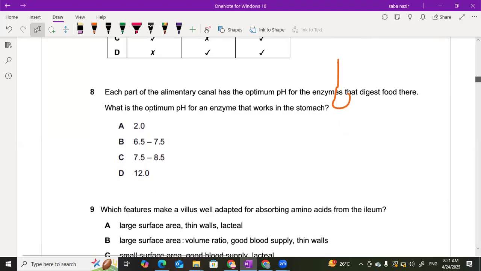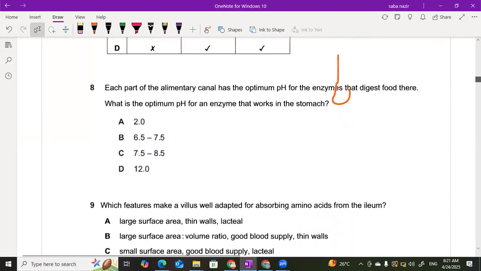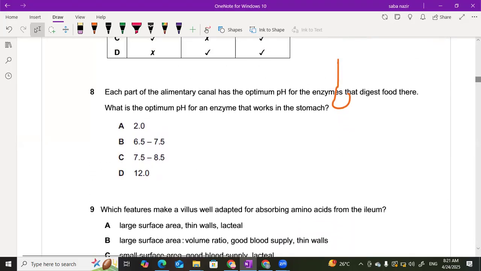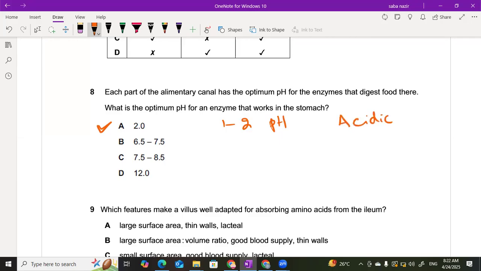Now, question number 8. Each part of the alimentary canal has an optimum pH that digests food there. So what is the optimum pH of an enzyme that works in the stomach? The stomach contains proteins that work best at pH 1 to 2. The contents in the stomach are too acidic.